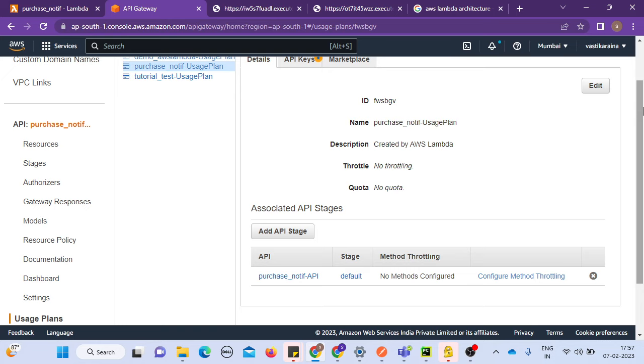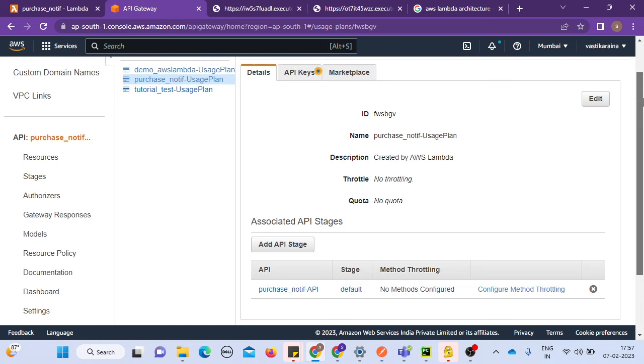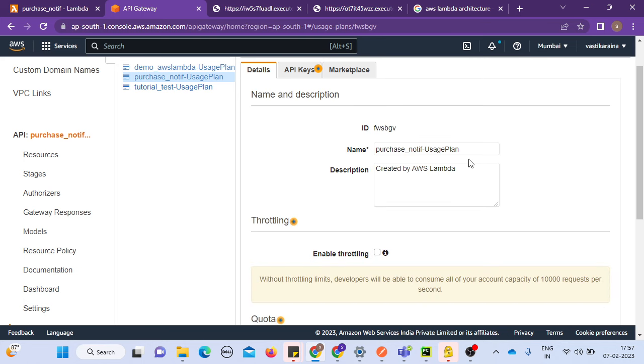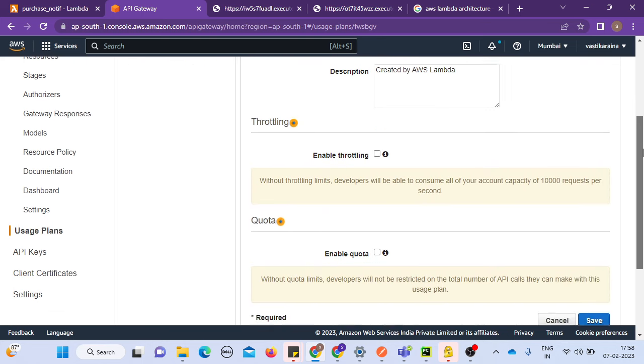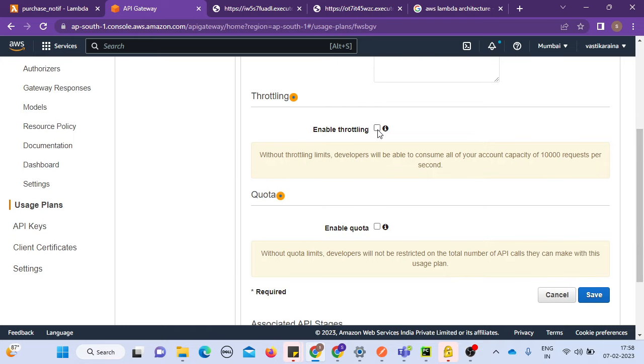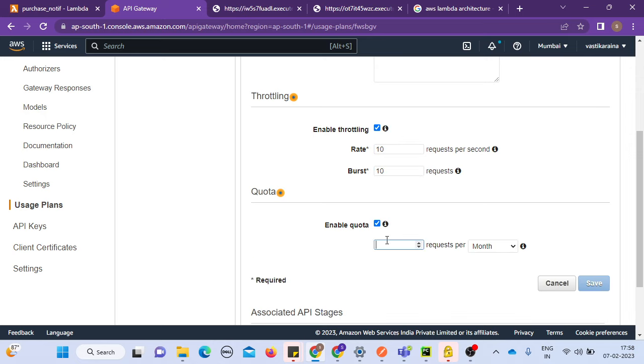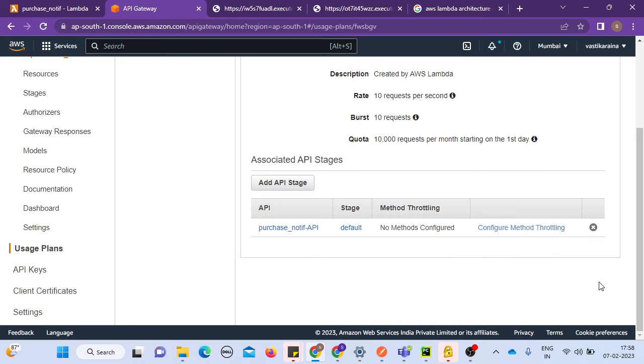Okay, cool. Those were a couple of side items I just added, but coming to the point, here you can go and edit your throttling. Technically, we call this throttling. So you define, hey, I want this API to allow only 10 requests per second, maybe 10 as a burst size. Make a quota as well, like 10,000 requests per month, and let's save it.